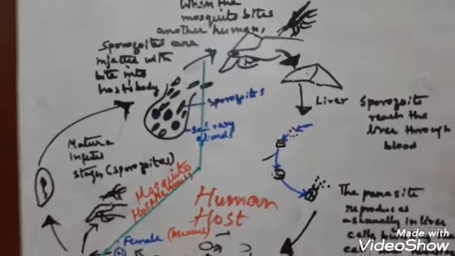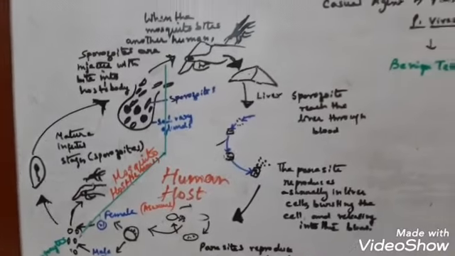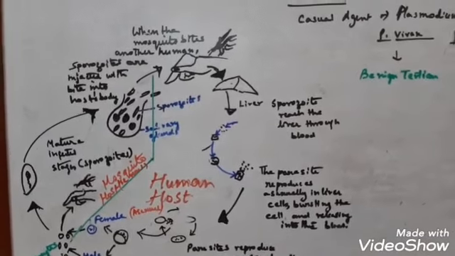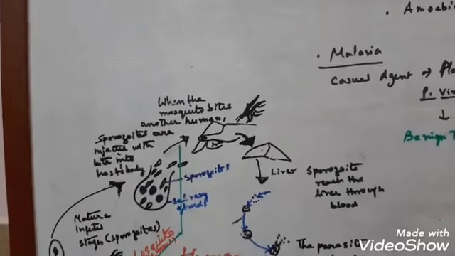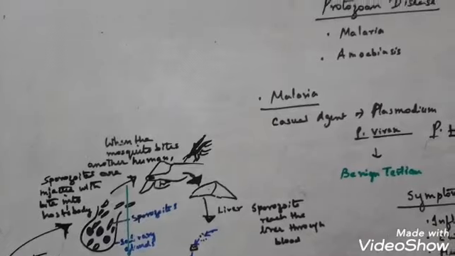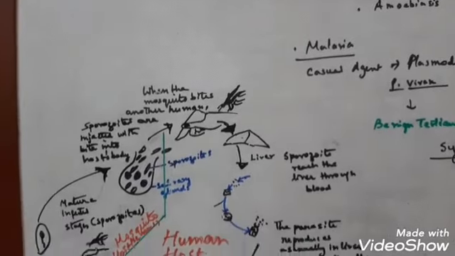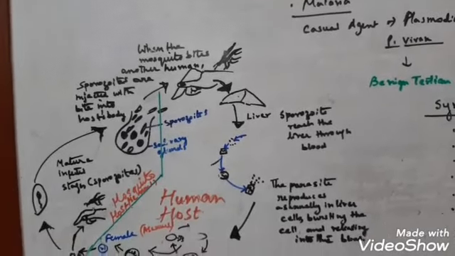So see, this is the mechanism of transmission of the Plasmodium in malaria. I hope you understood the transfer of the sporozoite into the human body and the life cycle of the malarial parasite Plasmodium.